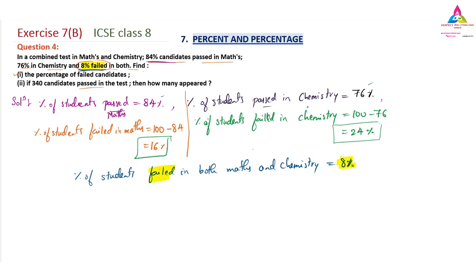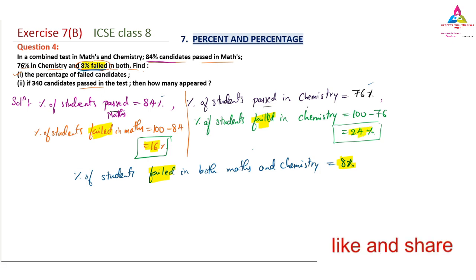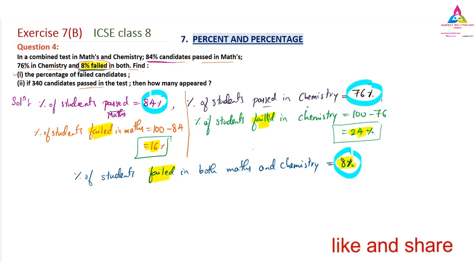We have to compare failed students with the failed percentage only. Failed in maths is 16% and failed in chemistry is 24%, and we can compare those with the 8%, but we can't compare 84 and 76 with this 8%. I hope you are getting it. If they had given how many students passed both, I might have compared 84, 76 and that figure. But 8% is for failed students, so we will take it separately.